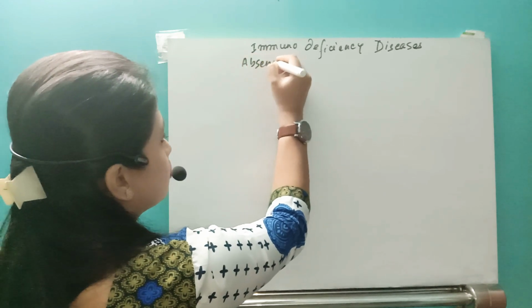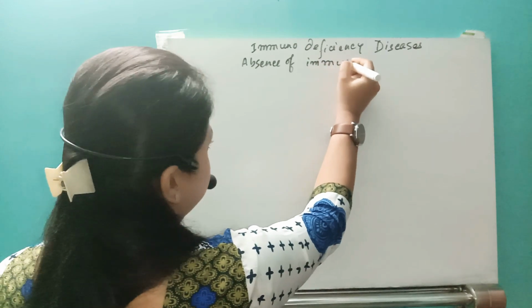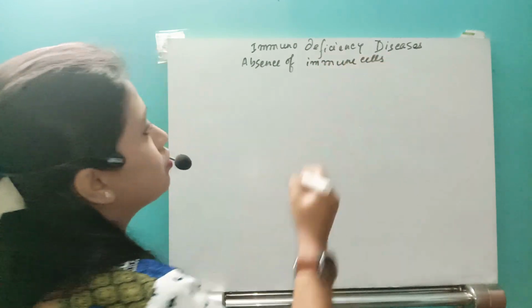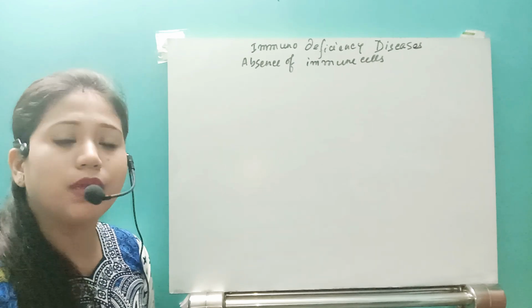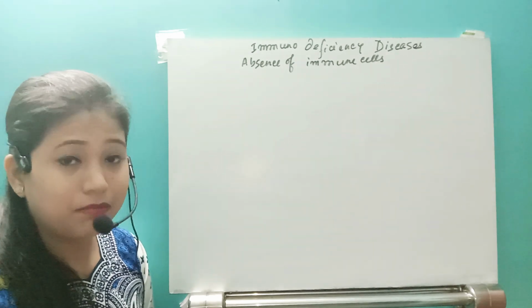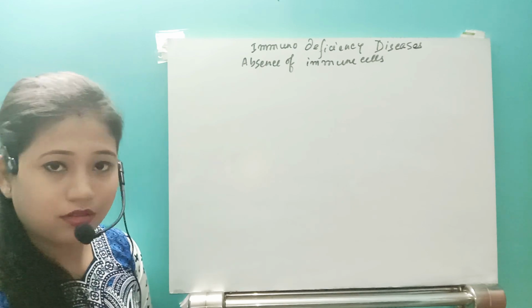It is a condition of absence of the immune cell, right? This immune cell can be absent right from birth or maybe after birth. That means it can be genetic or it can be acquired, right?